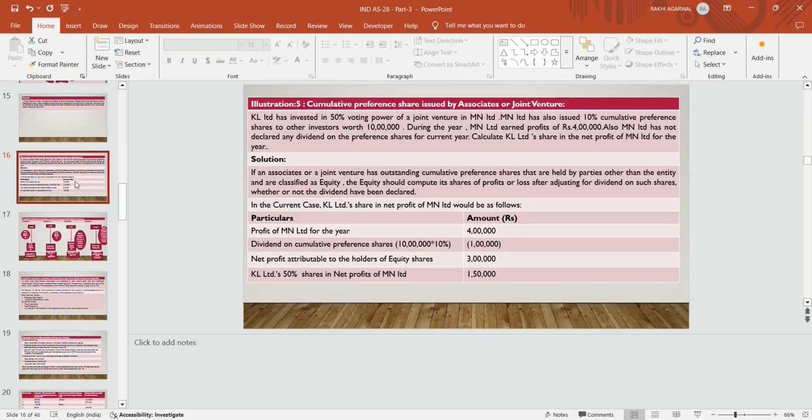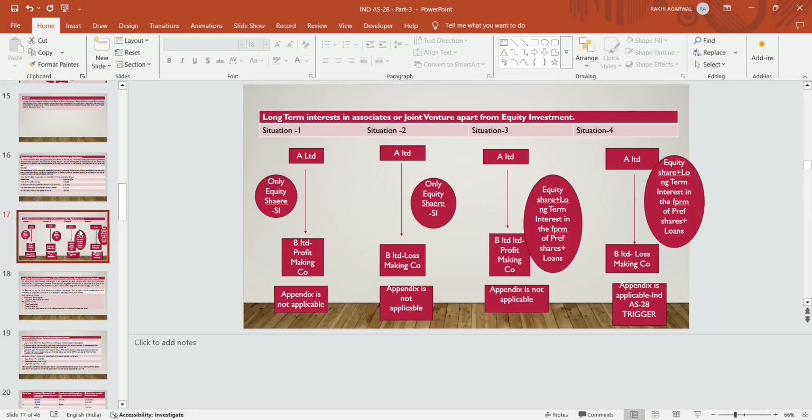In this case, KL Limited's share in net profits of MN Limited would be as follows. Profit for the year is 4 lakhs, and after paying dividend of 10% on the preference shares, that is 10 lakhs, 10% that is 1 lakh, 4 lakhs minus 1 lakh, it becomes 3 lakhs. Net profit attributable to the holders of equity share is 3 lakhs. KL Limited gets its share, that is 50% of net profits of MN Limited, that is out of 3 lakhs, it will get 1,50,000.